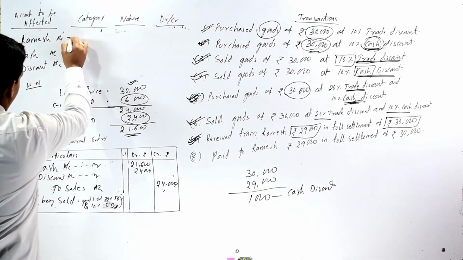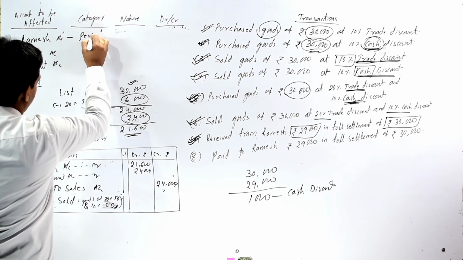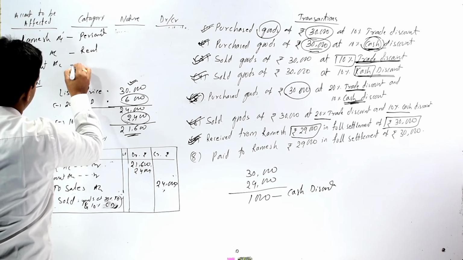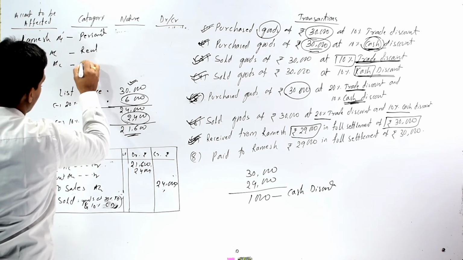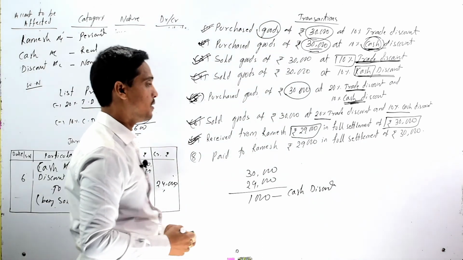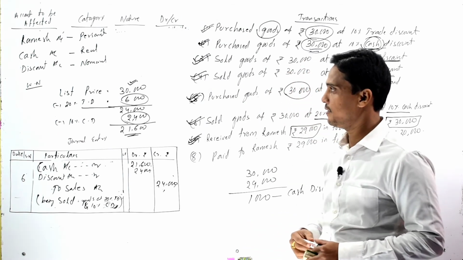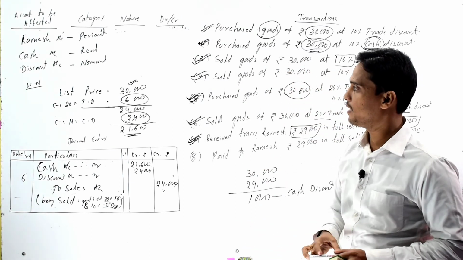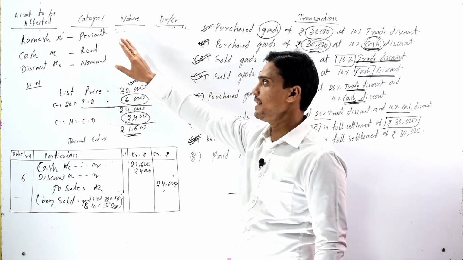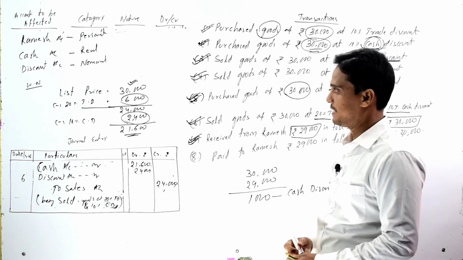As Ramesh is the name of a person, it is a personal account category, cash is a real account category, and discount is nominal account category. So here Ramesh account belongs to personal account, cash account belongs to real account, and discount account belongs to nominal account.